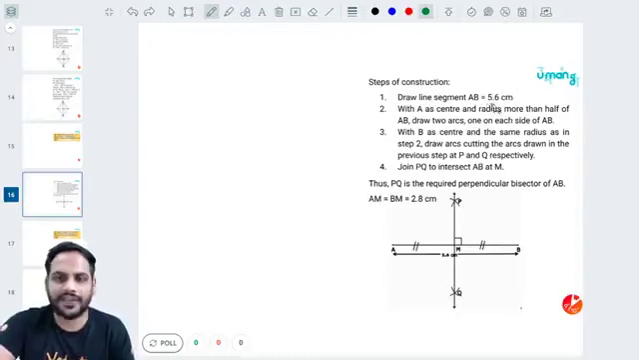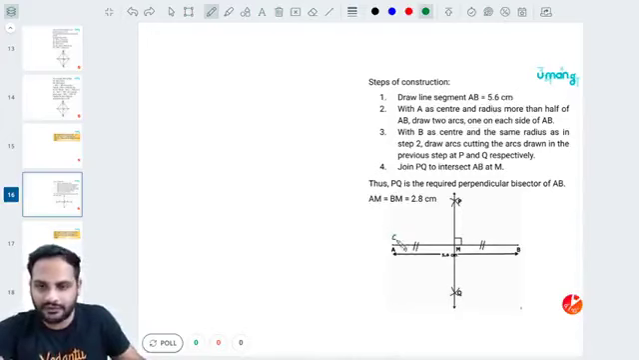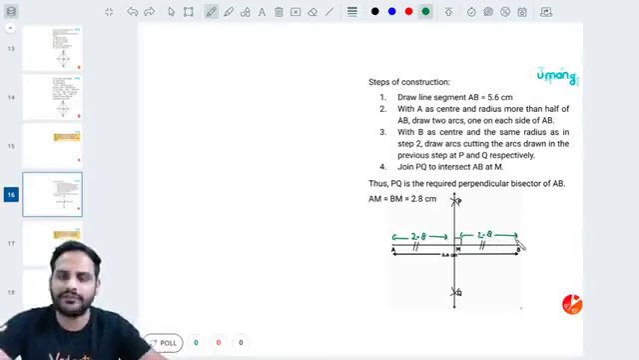Earlier, since length of AB was 5.6, so now this perpendicular bisector will divide it into two equal parts. Both the parts length is going to be 2.8 centimeter and 2.8 centimeter. Do measure this to get to know how accurate a diagram you have drawn.